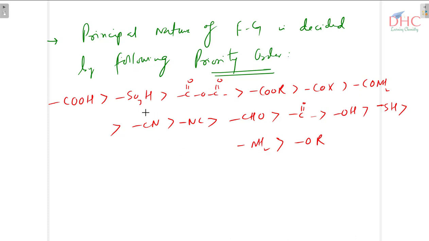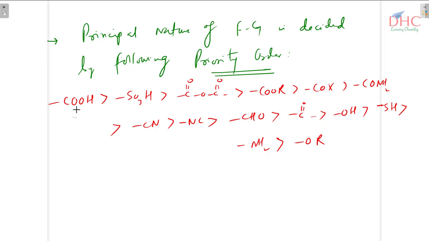How can we remember this order? For example, if we have a compound which has a carboxylic acid group and a cyanide, so carboxylic acid is having high priority as compared to that of cyanide. So cyanide functional group becomes a substituent and the principal functional group is carboxylic acid. Its name will be oic acid, because its suffix name is oic acid. We will be talking about the prefix names. The suffix names were already discussed in previous videos. You can watch them. The links have been placed in the description.